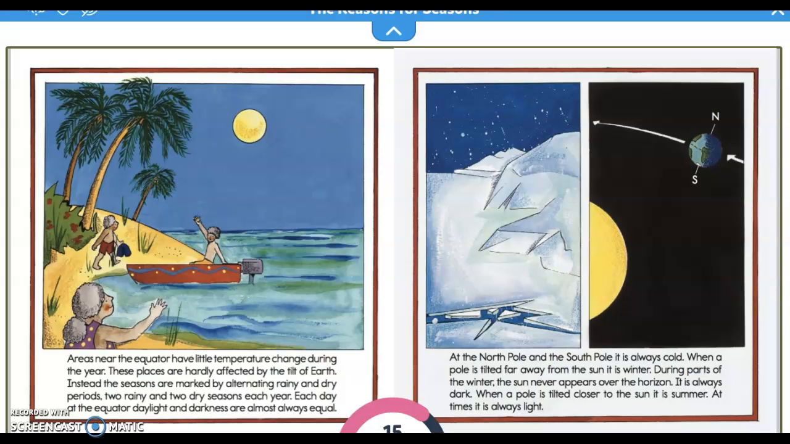At the North Pole and South Pole, it is always cold. When a pole is tilted far away from the sun, it is winter. During parts of the winter, the sun never appears over the horizon. It is always dark. When a pole is tilted closer to the sun, it is summer. At times, it is always light.